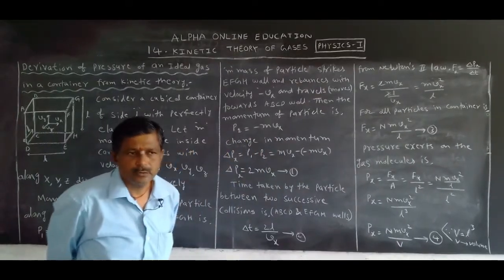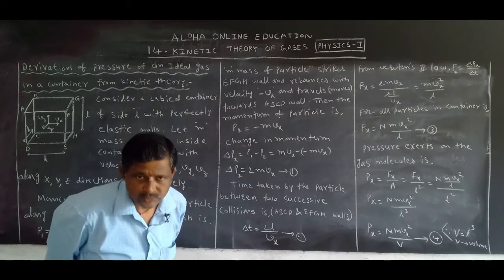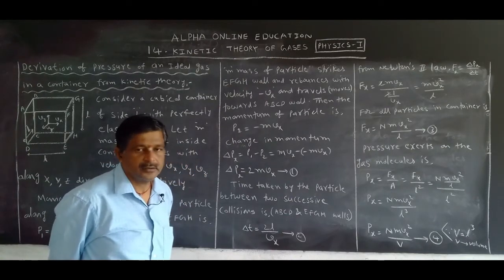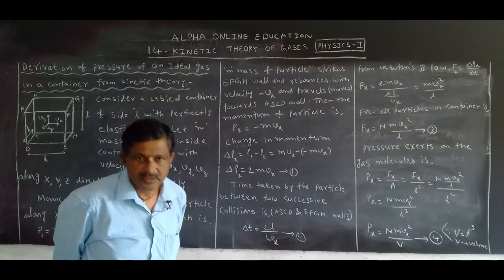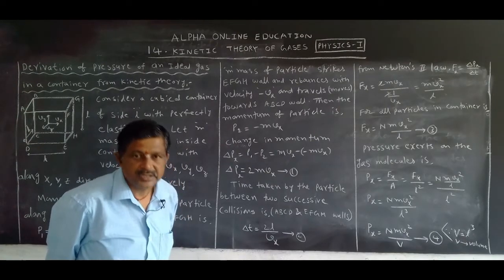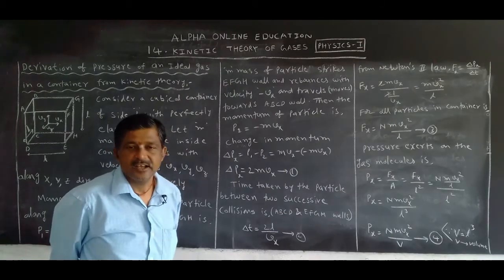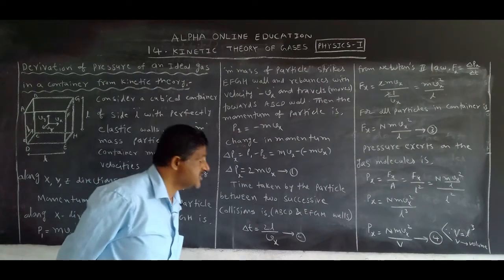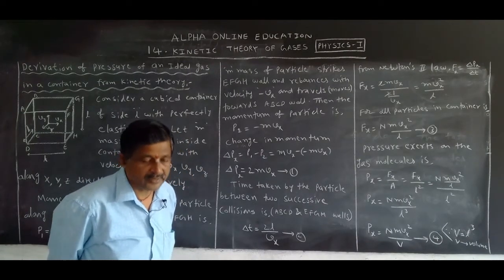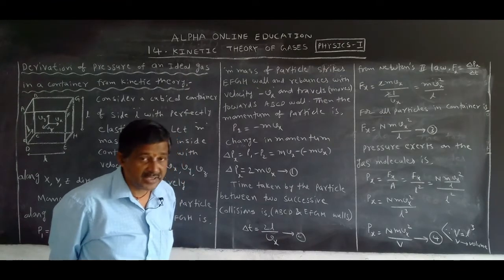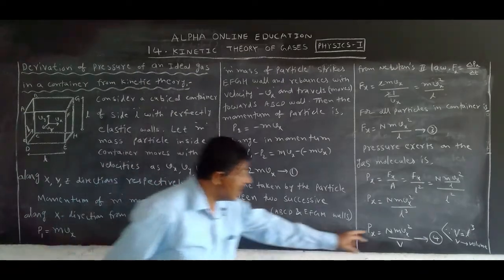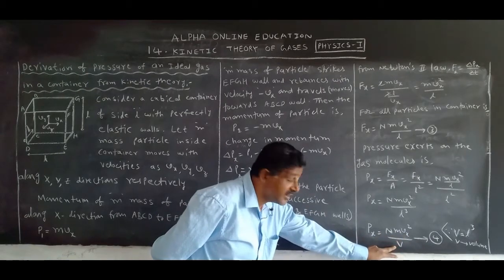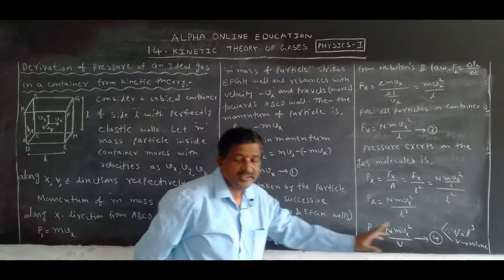Is it clear? Once again, listen: first the force, then the pressure. The final equation, the fourth one: the pressure exerted on the gas molecules in the container with elastic walls after two successive collisions is Px equal to capital N m Vx square by capital V. Here Vx square is the velocity of the particle along the x direction, and capital V is the volume of the container.